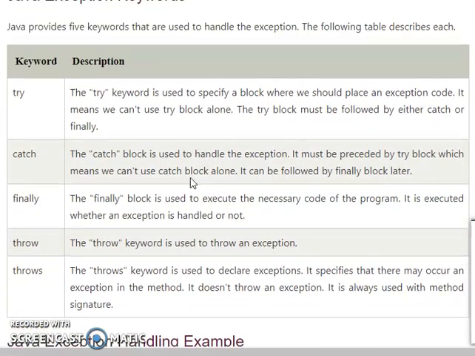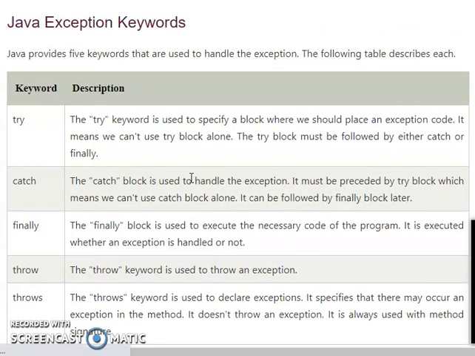The keywords used in exception handling: Java provides 5 keywords that are used to handle the exception. The following are: the first one is try, the second one catch, and then finally, throw, and throws. These are all the keywords that are used to handle exceptions in Java.